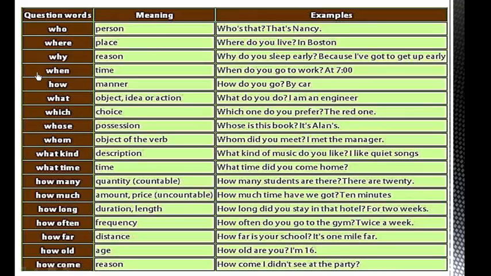And we notice that how is not WH, and there are some combinations between WH questions and other words, as you see here: what kind, what time, how many, how much, how long, how often, how far, how old, how come, etc.